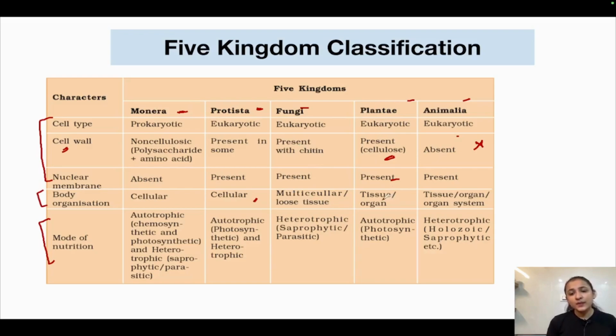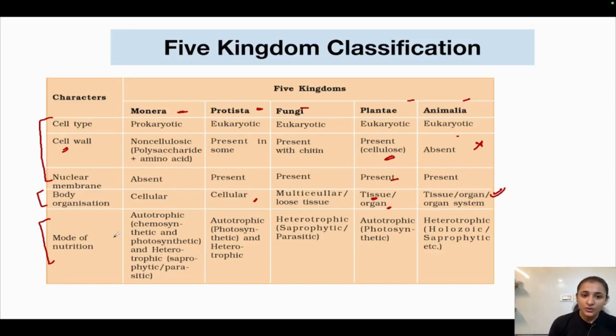In plantae, tissues and organs were present, okay. Cells make up tissues and tissues make up organs, okay. So tissues and organs were present in plantae, and in Animalia, tissues, organs and organ systems were present, okay. The most complex of the arrangements was present in kingdom Animalia. Now, cells make up tissues, tissues make up organs, and organs make up organ systems. So all these systems were present in kingdom Animalia. So this was the body organization differences present in different kingdoms.